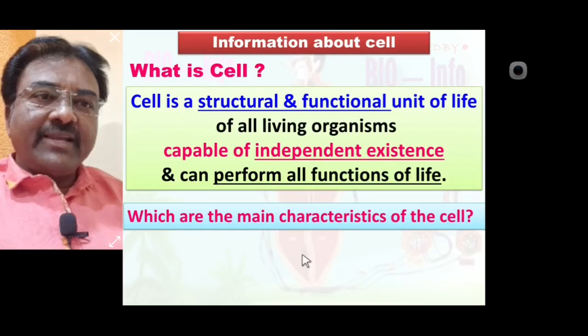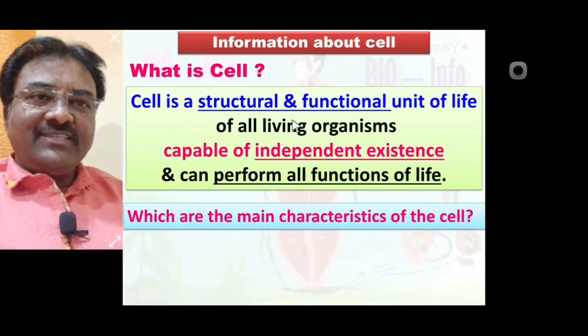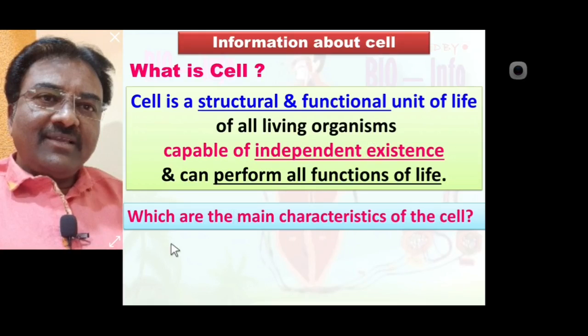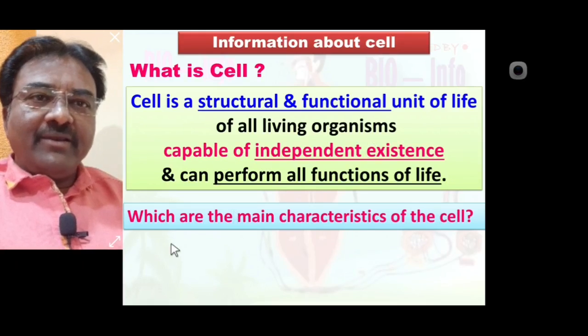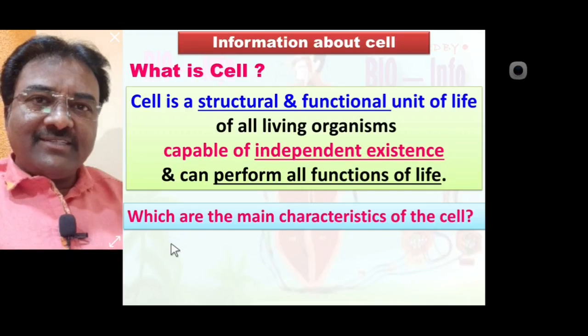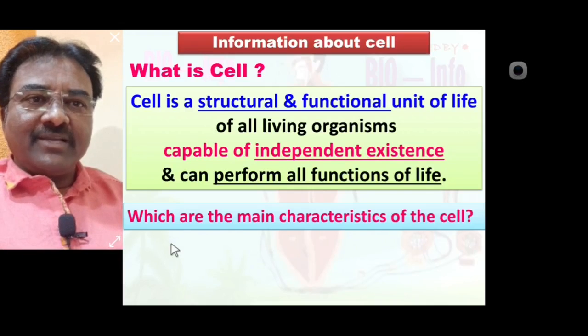Which are the main characteristic features of the cell? Cell is a structural and functional unit of life, the first main characteristic feature. Cell is capable of independent existence, also a characteristic feature.